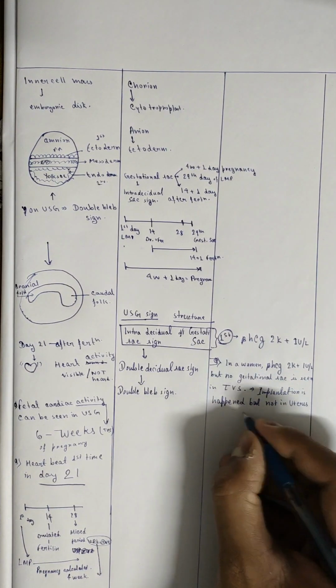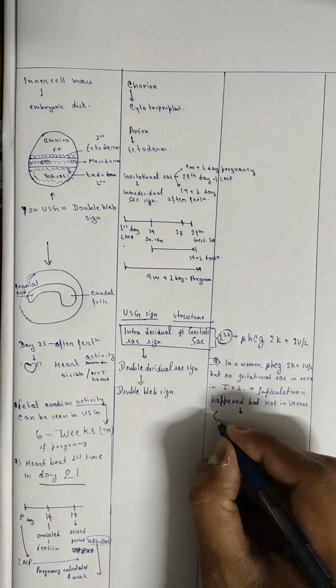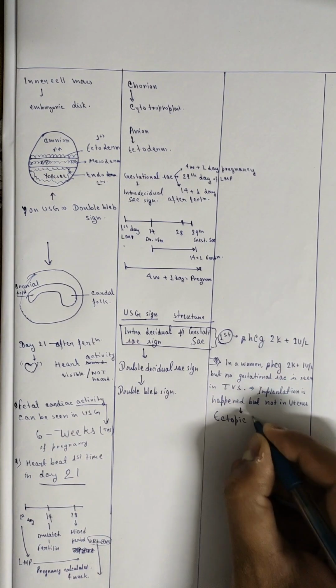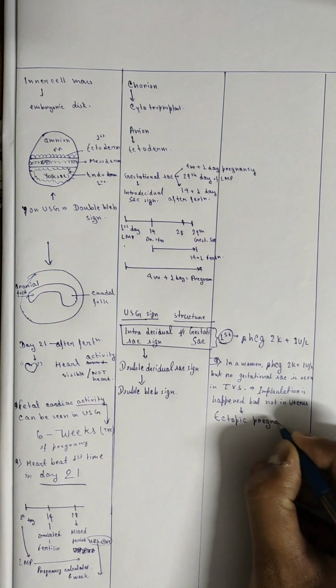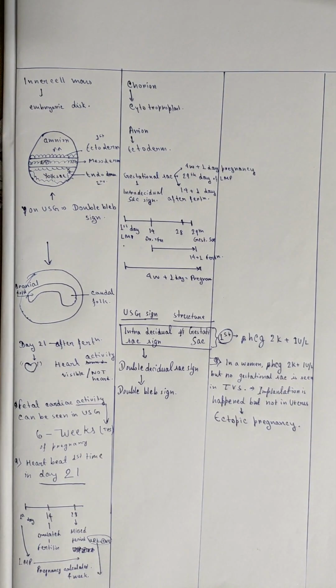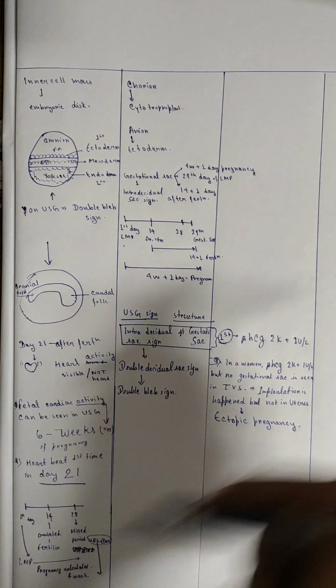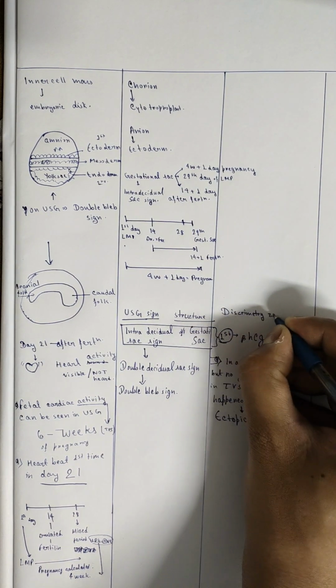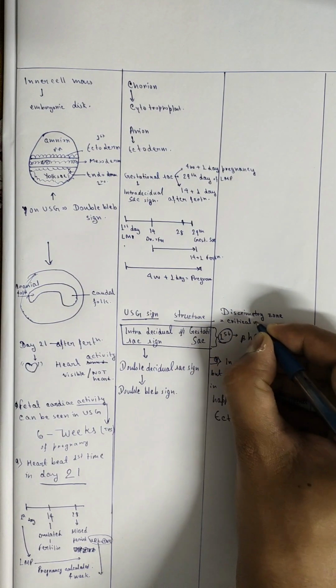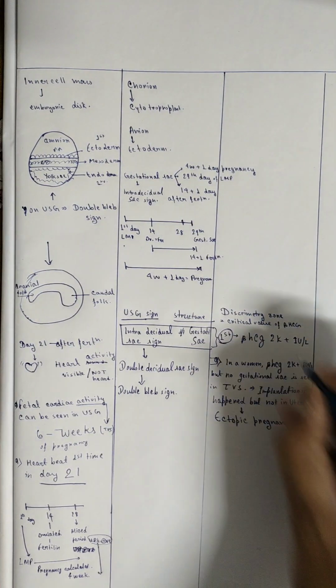For TVS, the amount of beta HCG is 2000 international unit per liter, and for TAS, it is 6500 international unit per liter. This is called discriminatory zone or critical value of beta HCG.